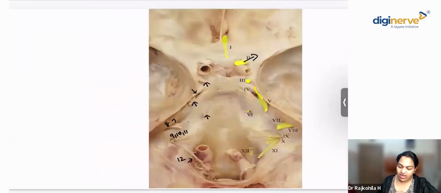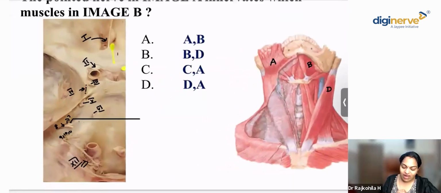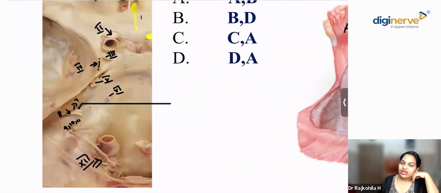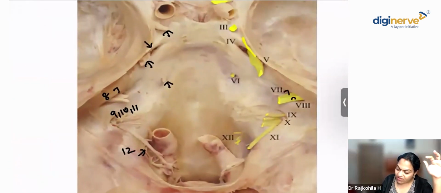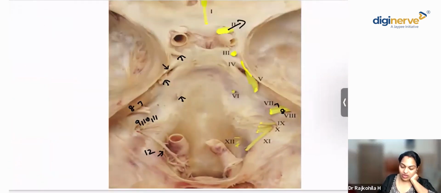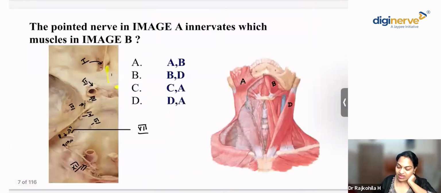Now, come on, tell me, what is the cranial nerve marked in this image? The cranial nerve that's marked in this image is cranial nerve 7. You have 7 and then 8. You can see here, this is your seventh nerve. This is the eighth cranial nerve. The one that's marked is the seventh cranial nerve.